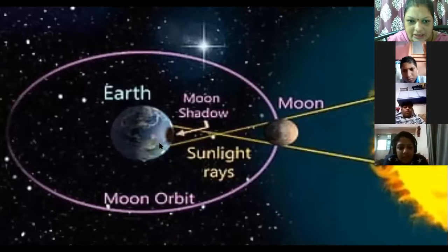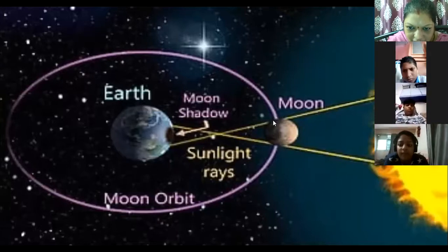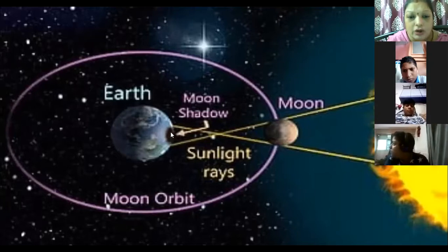Now see here in this picture, you can see the moon has come in between the earth and the sun. The moon is an obstacle. It has obstructed the rays of the sun, and the shadow of this moon has fallen on the earth. See this part, the black part. The shadow of the moon has fallen on the earth, and you can see this is a total solar eclipse.